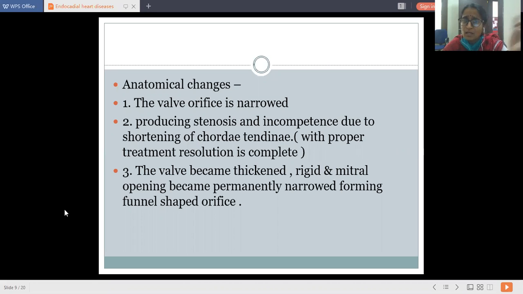The first is narrowing of the valvular orifice. Second, stenosis and incompetence due to shortening of chordae tendineae. Thirdly, the valve becomes thickened, rigid, and the mitral opening becomes permanently narrowed, which gives rise to a funnel-shaped orifice.